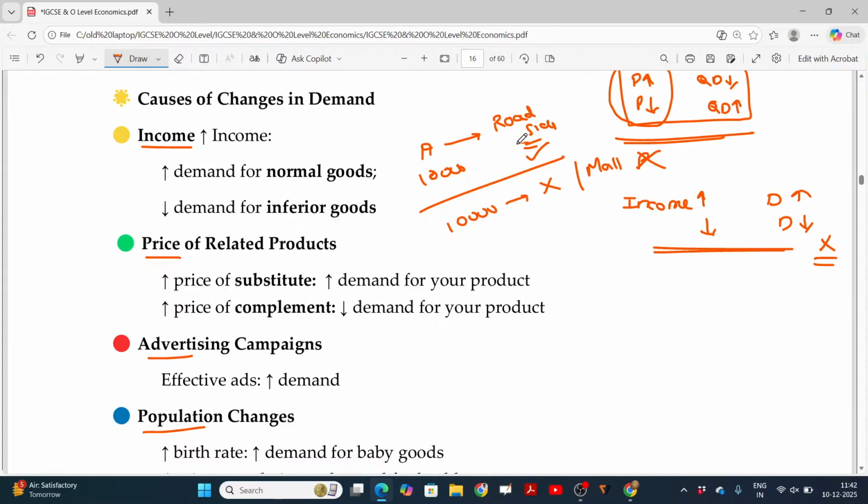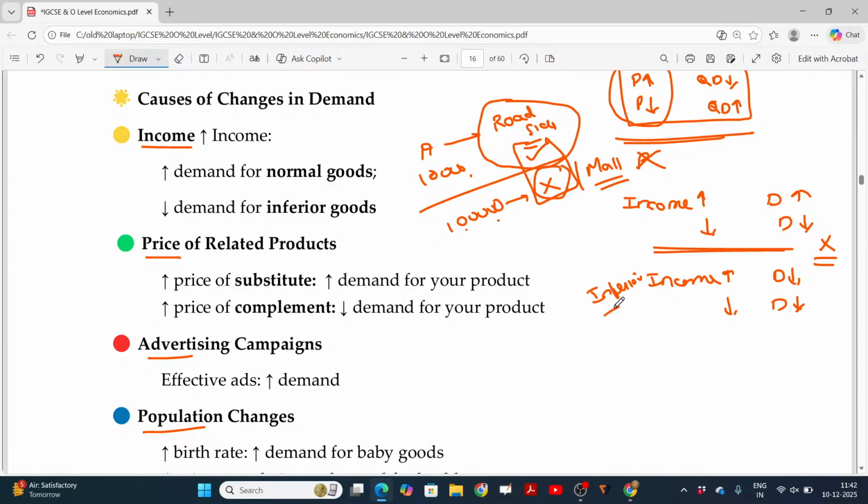So quantity demanded in the roadside is now decreasing due to the change in income. If income decreases, he is not able to afford to purchase the goods in the mall, so he purchases only in the roadside. From this, it is very clear roadside means inferior.